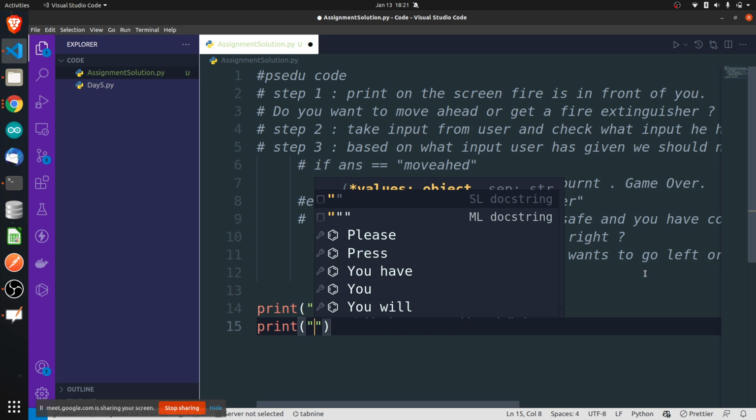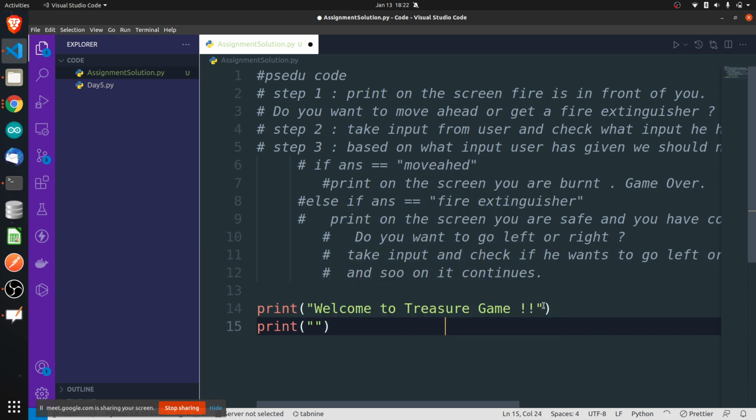You can print multiple things also by putting a comma. You can put a comma here and write multiple things. Anytime you want to print multiple things inside the same print statement, you will have to separate them by commas. So, welcome to treasure game.